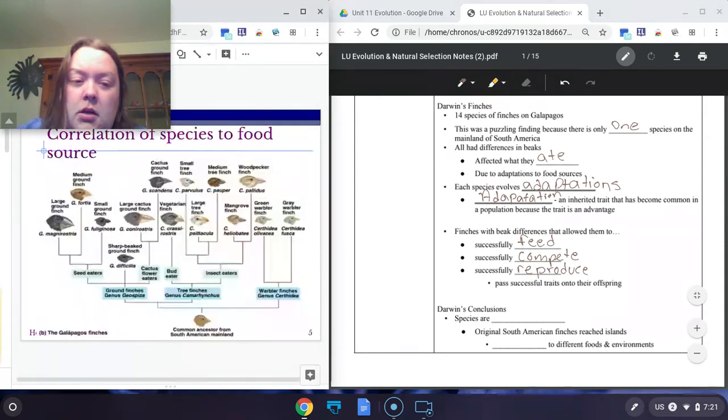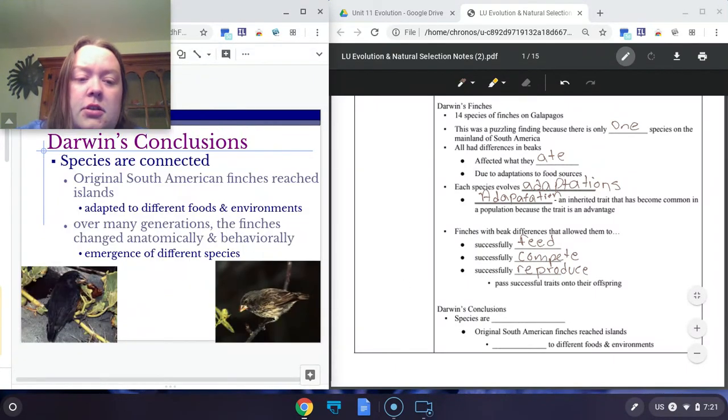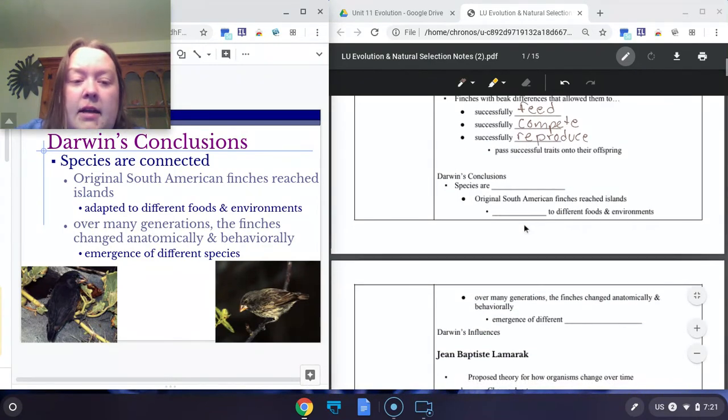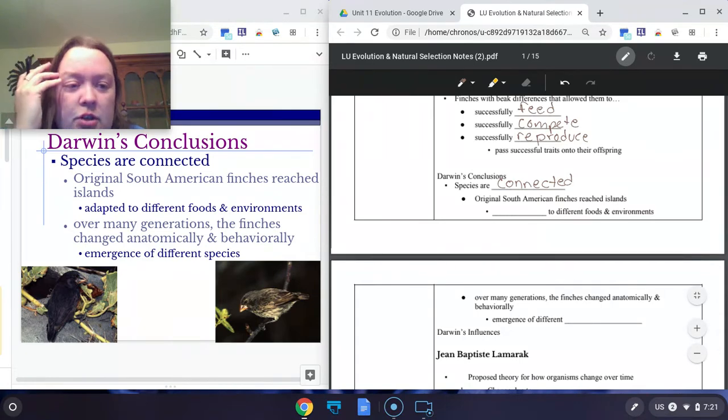So, his conclusion based on this work was that species are all connected. So the species of finches were connected. And he said this because he knew that the finches had to come from South America. And in South America, there was only one species of finch. That species migrated to the Galapagos Islands. Once on the islands, the birds all spread out.